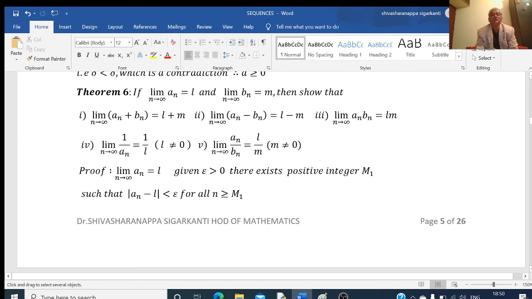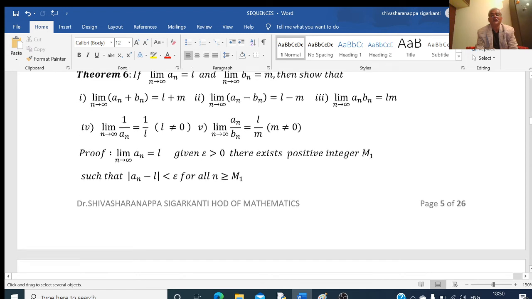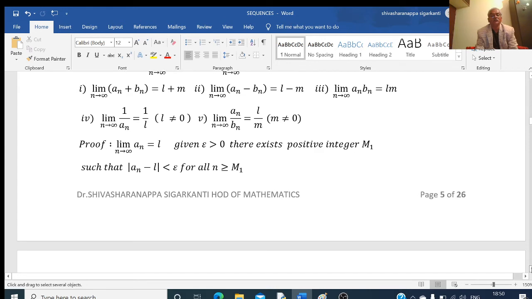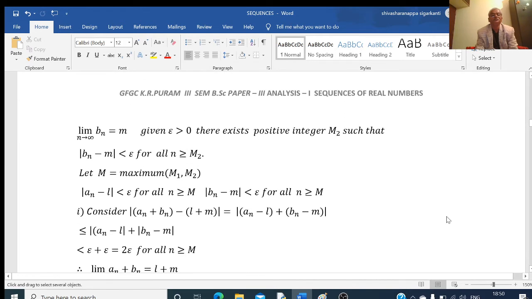Therefore, these results are true for greater than or equal to N also. So we can write mod of an minus L is less than epsilon, true for all n greater than or equal to N, and mod of bn minus M is less than epsilon, true for all n greater than or equal to N.